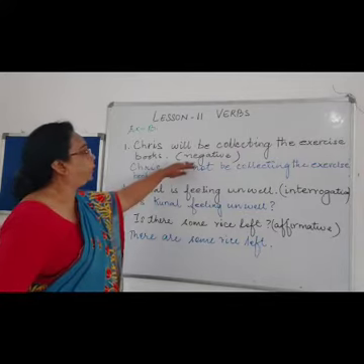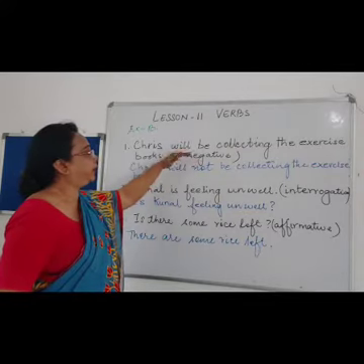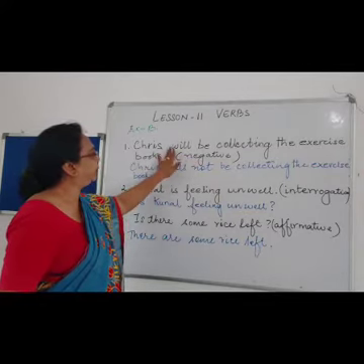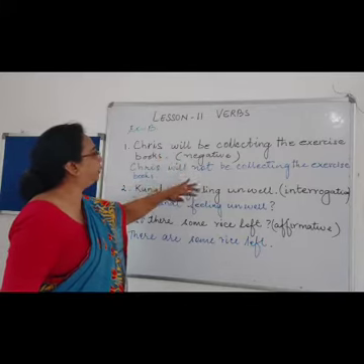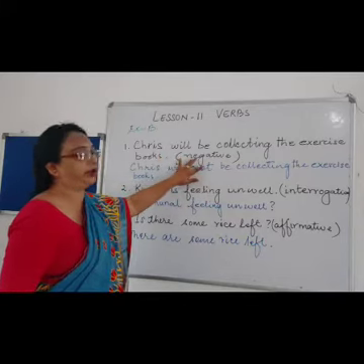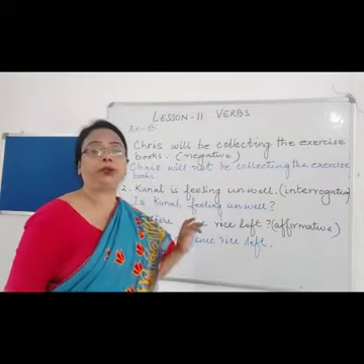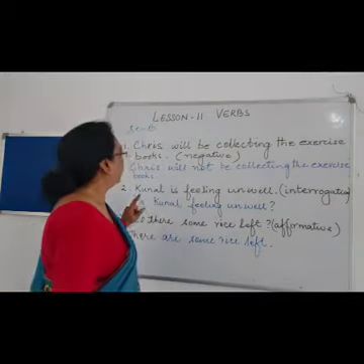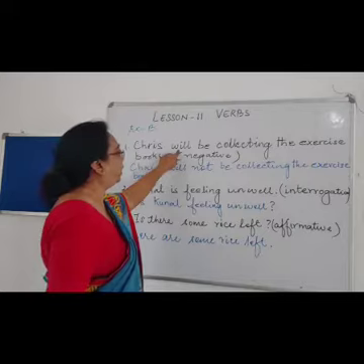Now we have to rewrite this sentence by converting it to a negative sentence. Negative sentence means we have to use not. So now over here will is written.